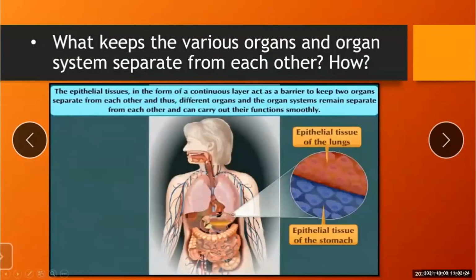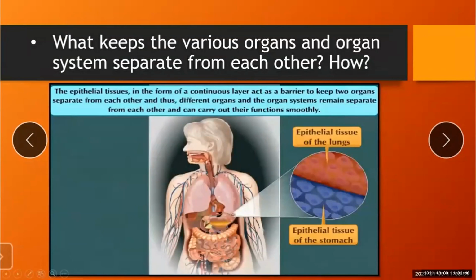This question arises. What is the question? What keeps the various organs and organ systems separate from each other, and how? So what is the answer to this question?